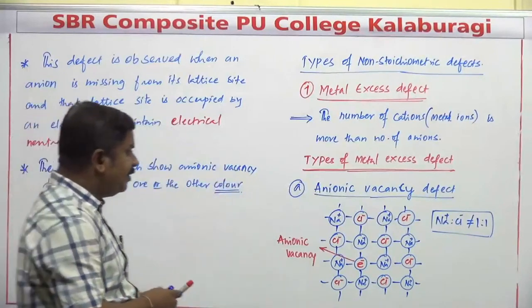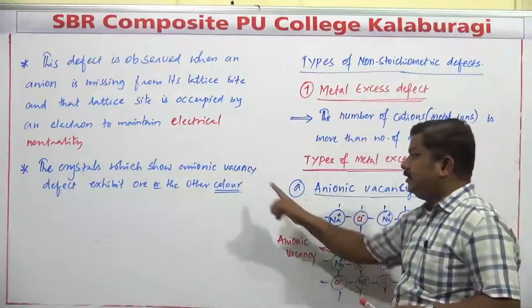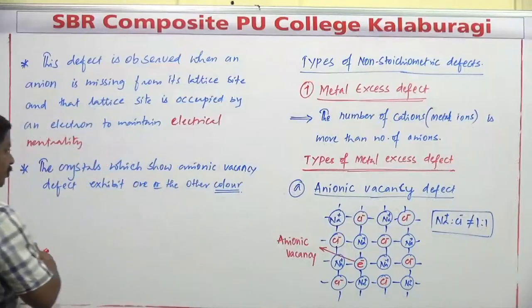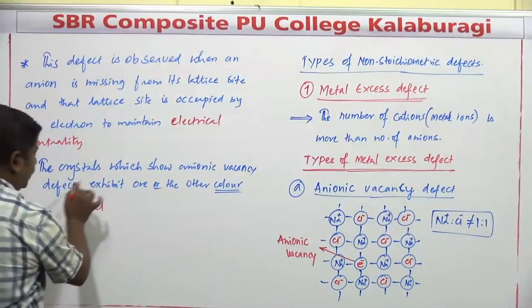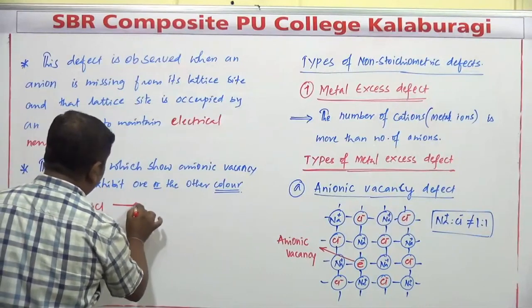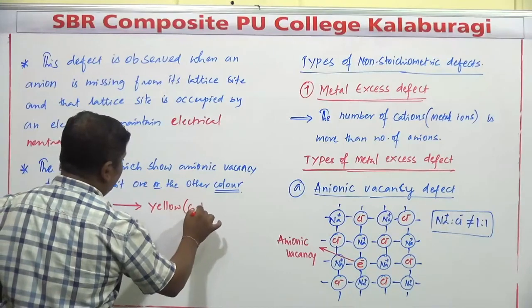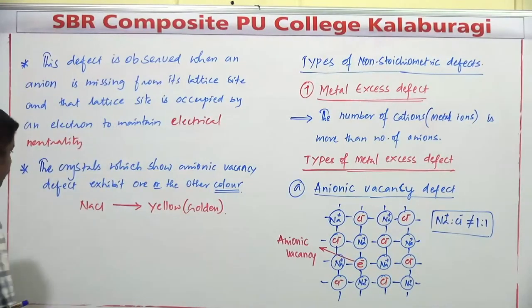So wherever this type of anionic vacancy defect is observed, such compounds exhibit one color or another. Suppose sodium chloride, NaCl, is heated. This is a crystal of sodium chloride. When it is heated, it appears golden. The color of this substance is going to be golden yellow.